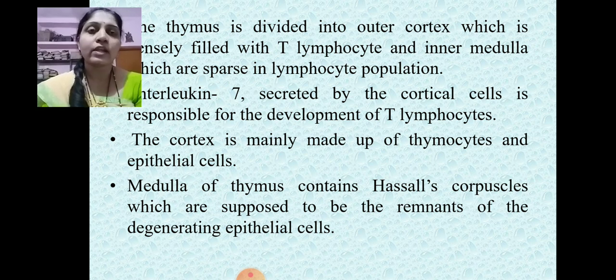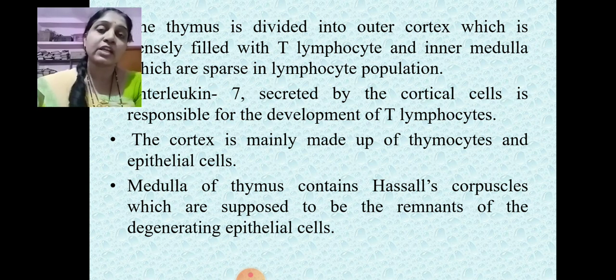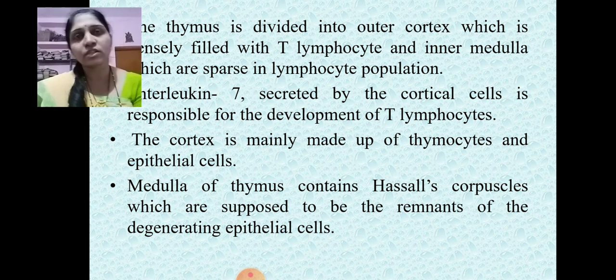Now, the cortex is majorly made up of thymocytes and epithelial cells. The medulla of the thymus contains the Hassall's corpuscles, which are supposed to be the remnants of the degenerating epithelial cells. Means these are nothing but the residues of the epithelial cells which have degenerated or been lost, and their residues are present within the medulla in the form of Hassall's corpuscles.